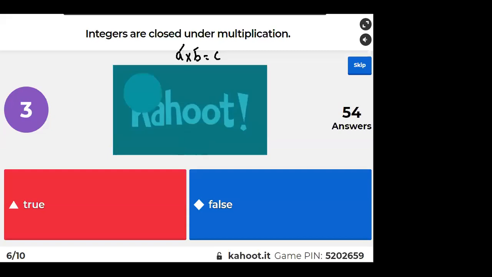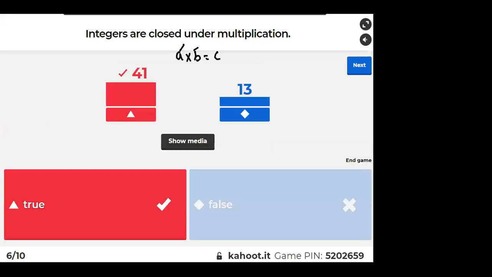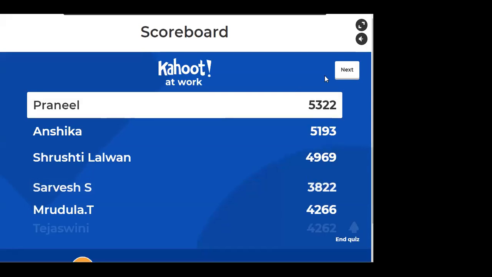Think about it. Yes, very good. It is true. Obviously, if you multiply 2 and 3, you will get 6, which is also an integer. So if you multiply 2 integers, we will get an integer. That is the closure property. We will discuss everything in the next class. Don't worry.